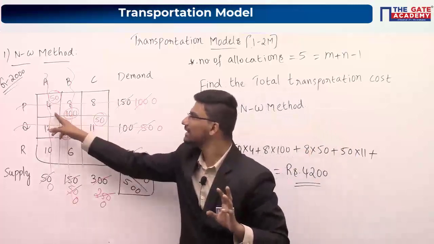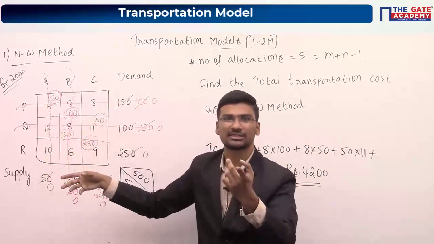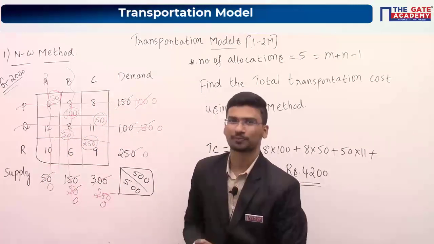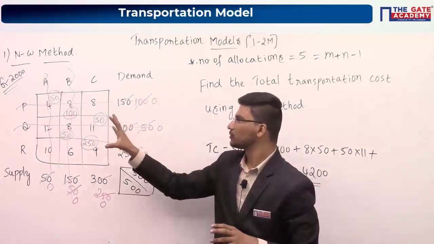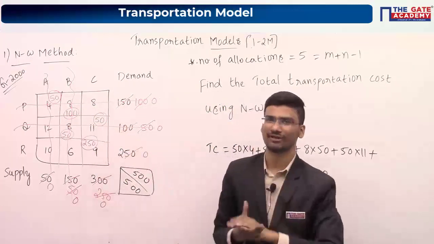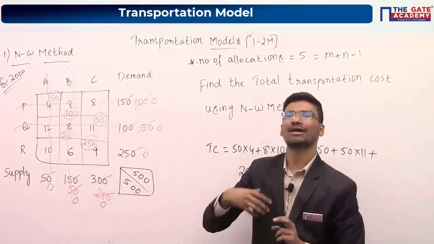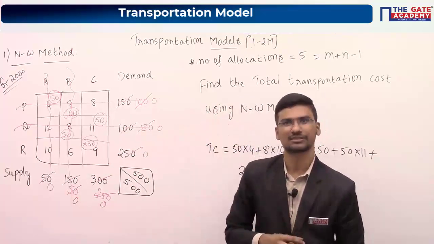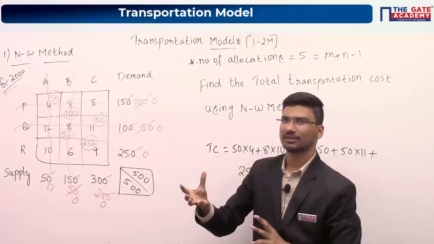See, in each and every cell you will have decision variables, right? But in all the other cells your allocation is 0. So basic variables are only 5. Wherever you have allocations, those are your basic variables. Wherever you do not have allocations, those variables are zeros, and we call them non-basic variables. I hope it is clear now.